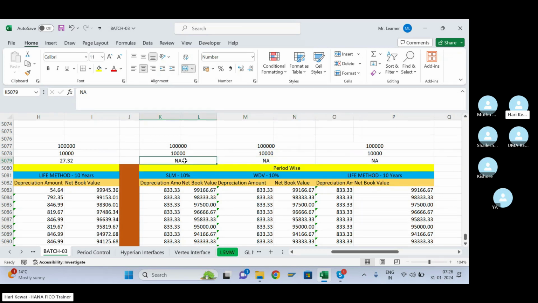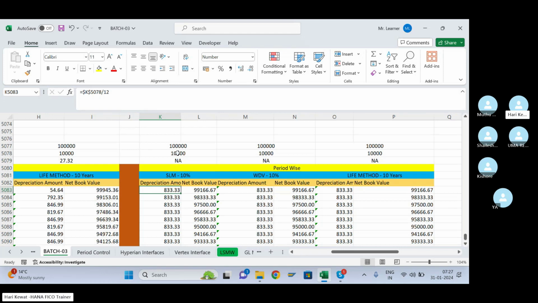Then how will it calculate the depreciation? See, every month how will it calculate the depreciation? Annual depreciation divided by the number of months you are going to use, it will calculate the depreciation.